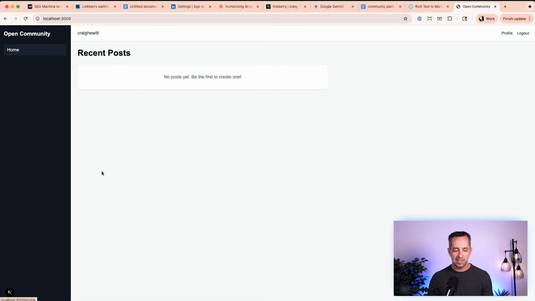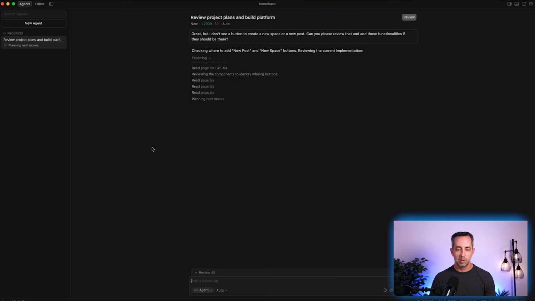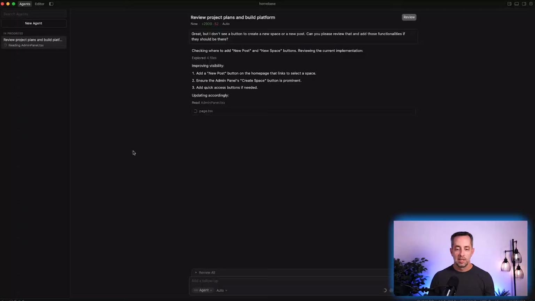So pretty basic, I guess that would be my one critique of this, is it's pretty basic. If I look at Linkberry, the other SaaS tool we've been building, out of the box, it's pretty good. It has a pretty cool design. This doesn't have amazing design right away. It's a community platform. Maybe that's not the most important thing. I don't know. So, it's going through and it's doing its thing.